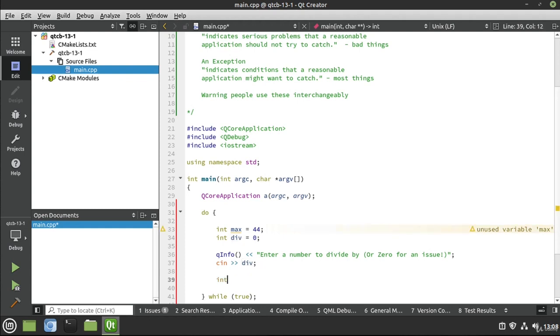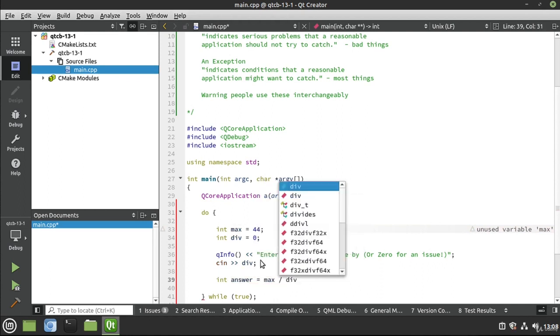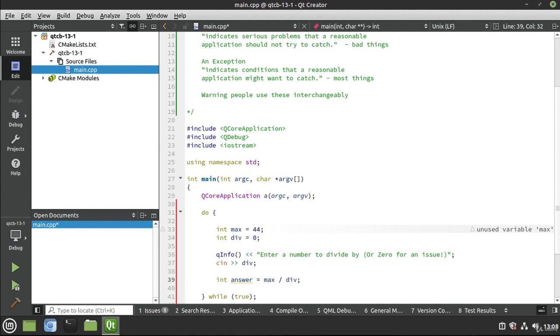And I can say int answer equals, and we want our max divided by whatever the user just typed in. What do you think is going to happen here? Well, if you think that we're going to have some sort of exception, you are absolutely correct. But I'm going to say possible exception. And then we're just going to qInfo out that answer.